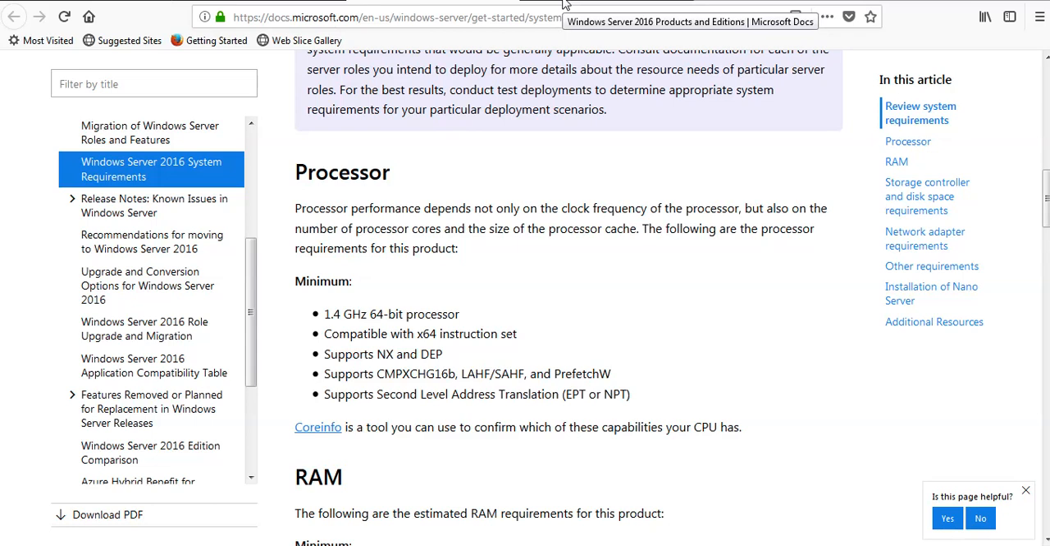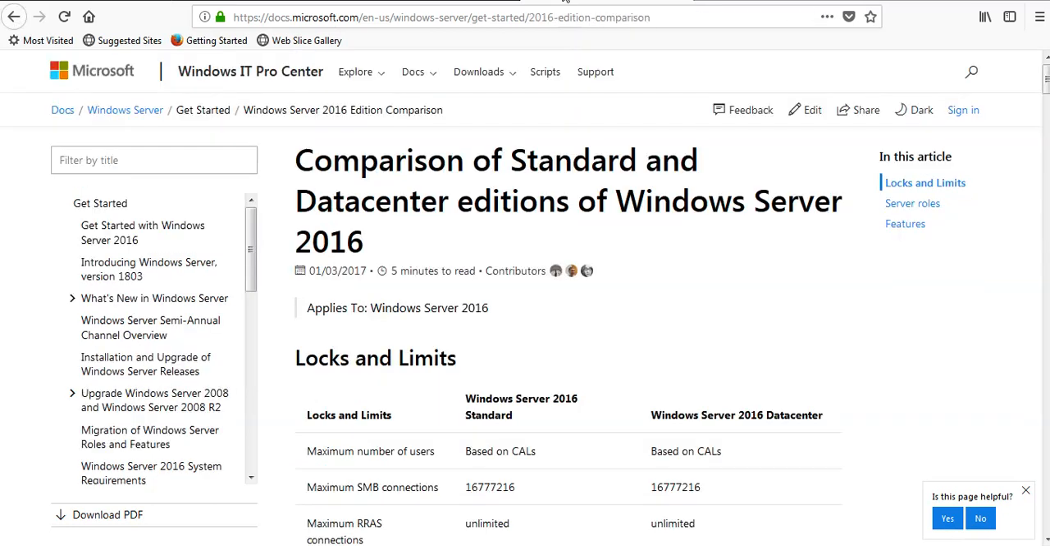Windows Server 2016 came in two product editions. One is Standard and the second one is Datacenter. You can find the comparison of Standard and Datacenter edition from this link.